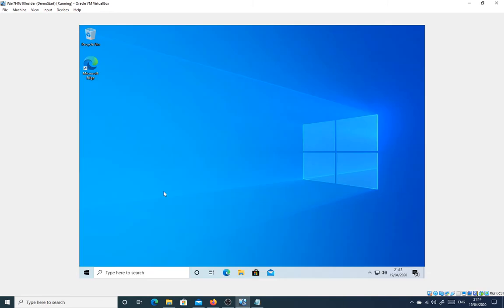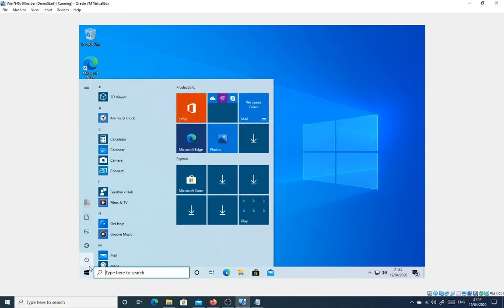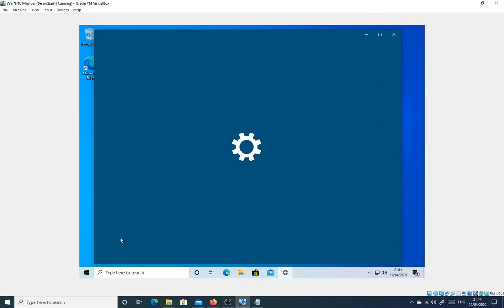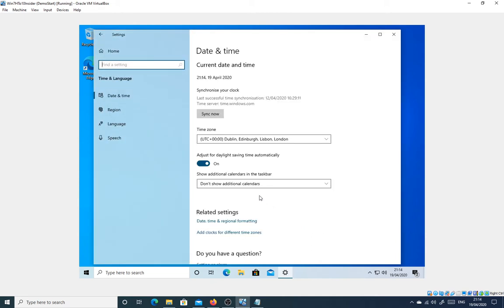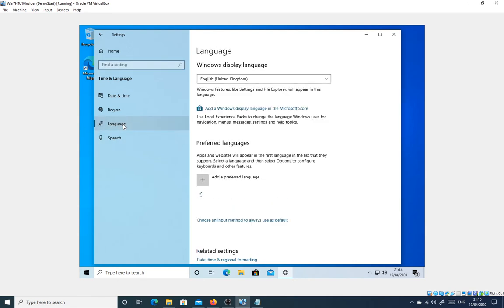Okay, after a few minutes, we've arrived on the newly created user account. And one more thing I think I'll do just very quickly here is set up the Welsh language pack so she can type Welsh characters when she needs to. I'm going to go down to the Start button and head into Settings, and switch to Time and Language. In the Language section, there's a setting for preferred languages, and I'm going to add a new language here.